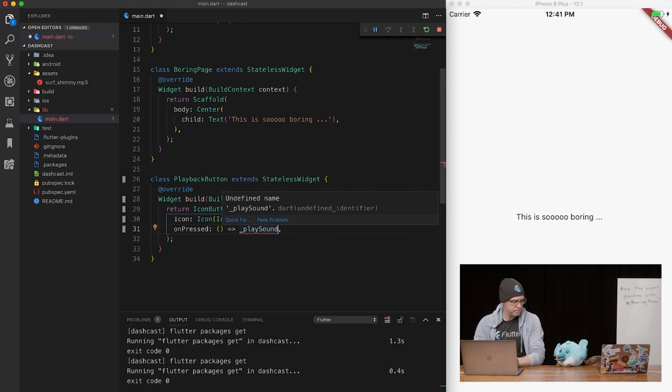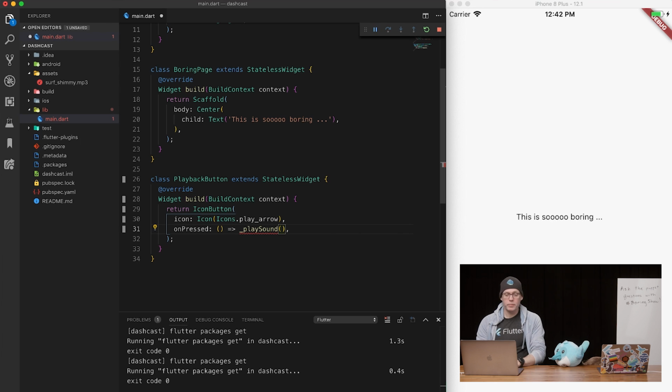I imagine you could have a Boolean, and on press it toggles the Boolean, and then depending on the state of the Boolean, the icon is play or pause. That's true, but we'd need a stateful widget for that, wouldn't we? To track the Boolean state?